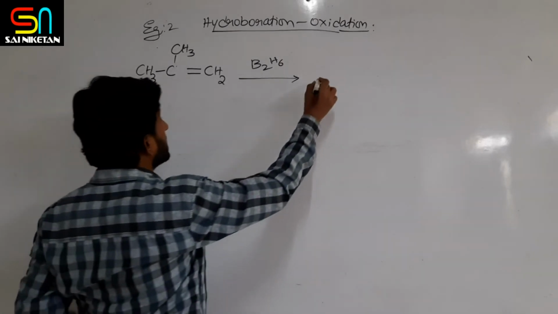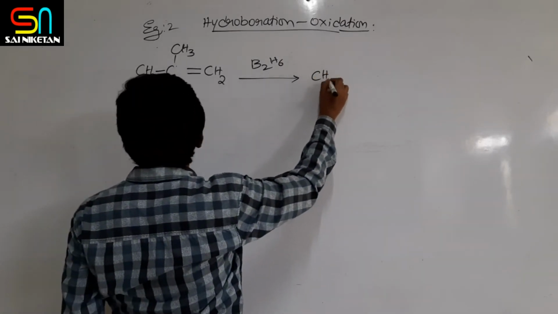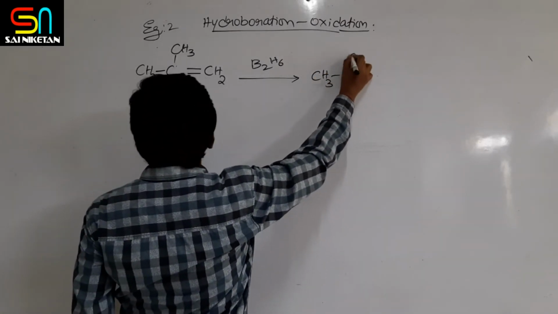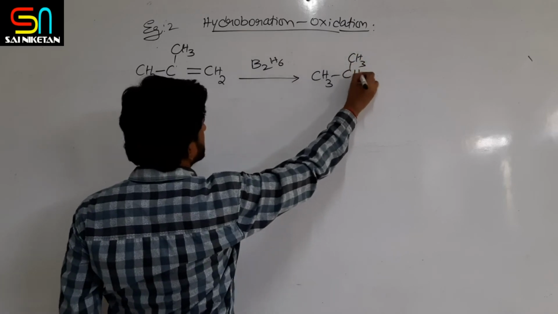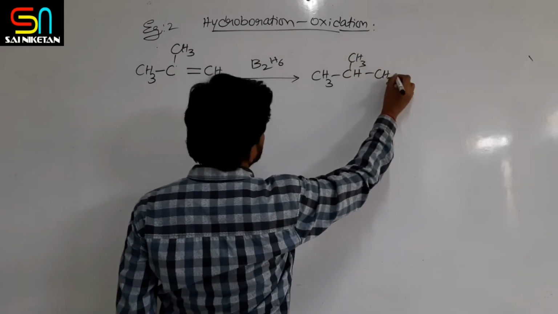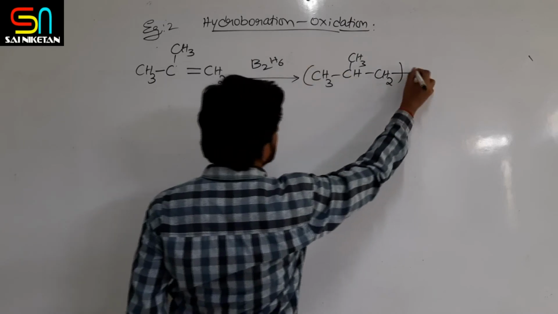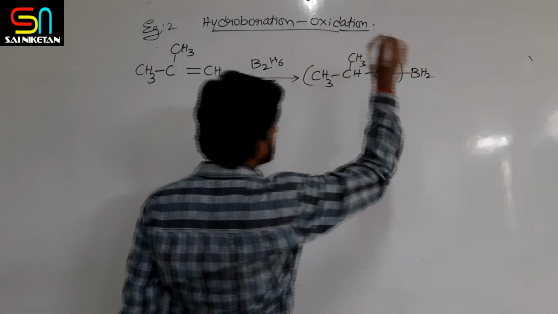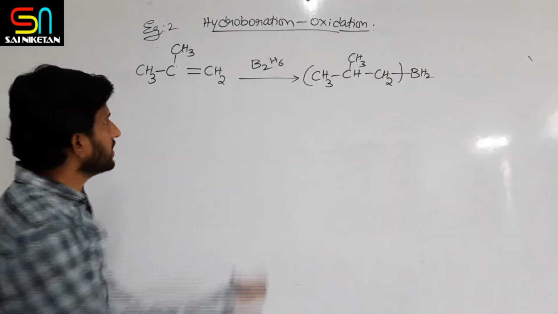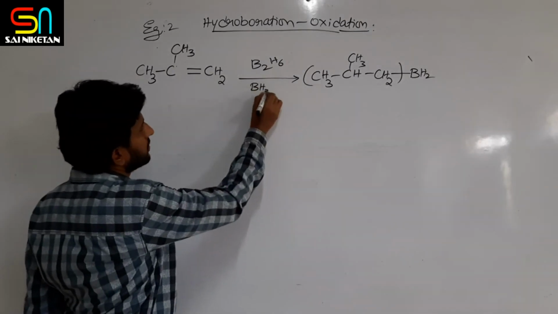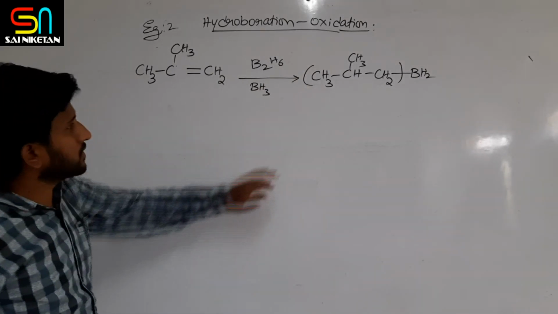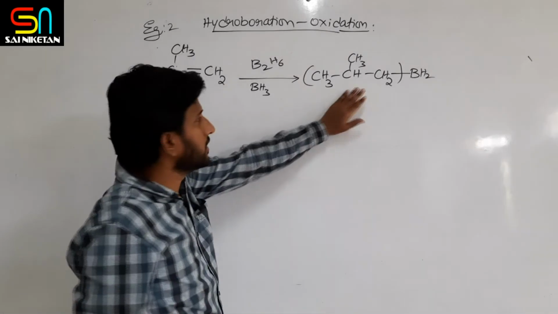Here what is happening? First you will get a BH2 type of molecule, right? Because only 1 BH3 will react with this. So you will get this type of molecule.